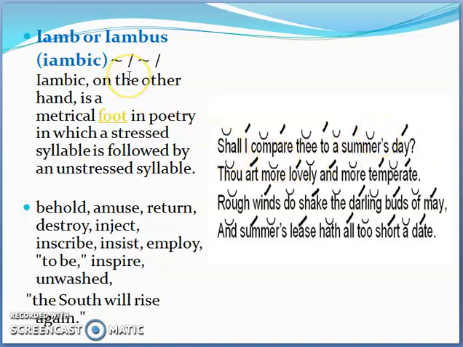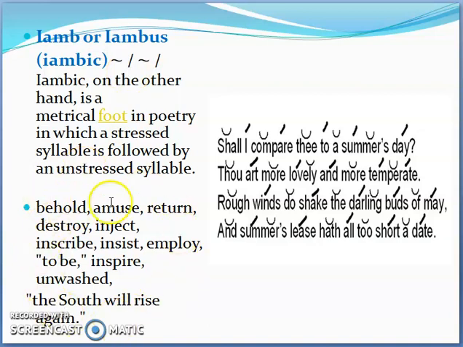So iambic pentameter is a metrical foot in poetry in which a stressed syllable is followed by an unstressed syllable. So in simple words, you can look at these signs at the top. It means that it is unstressed and stressed syllable coming together. But the combination has to be unstressed first and stressed later.